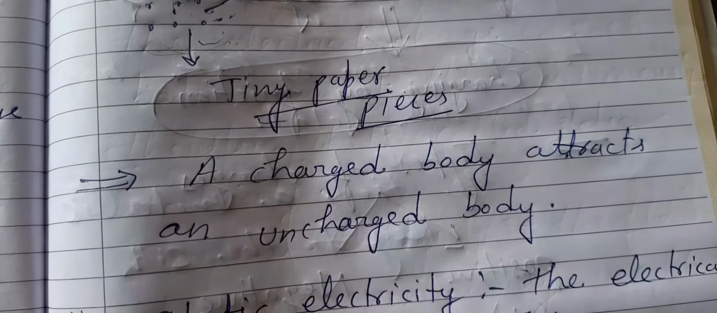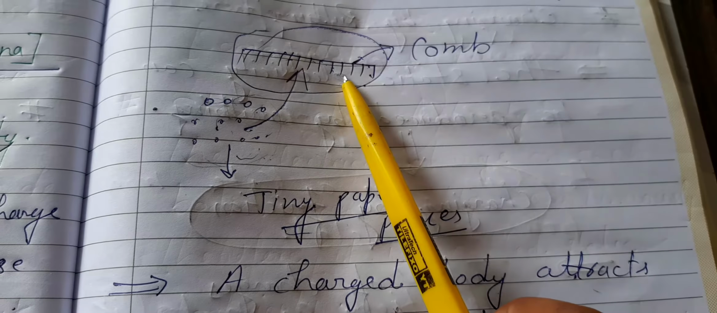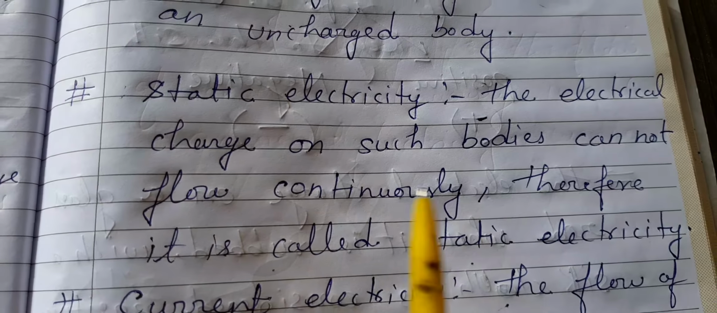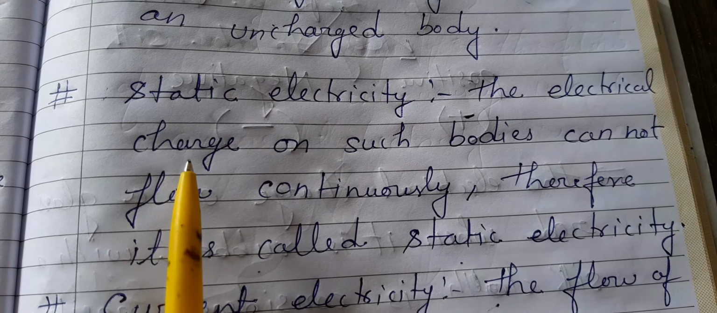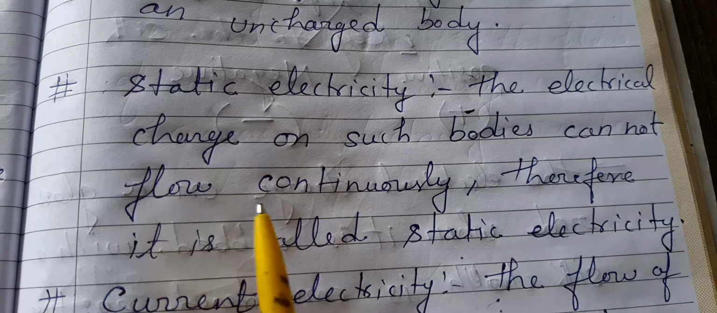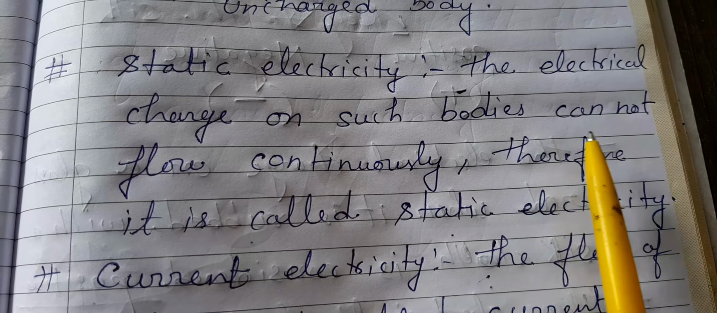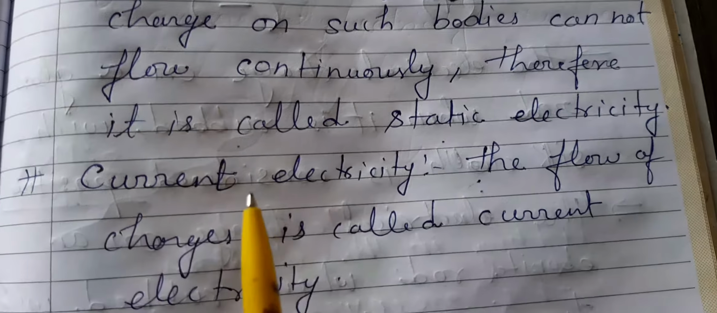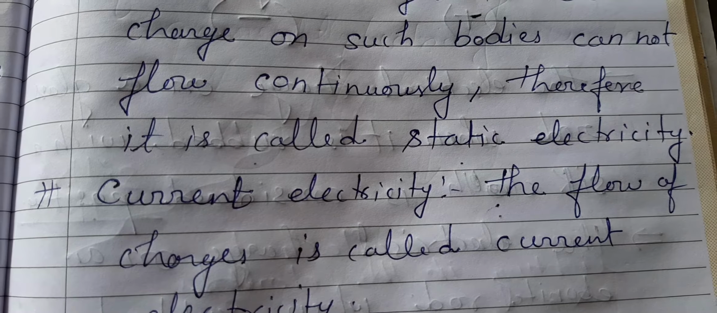So a charged body attracts an uncharged body. This is the charged body and this is the uncharged body. Next, what is static electricity? The electrical charges on such a body cannot flow continuously, therefore it is called static electricity, meaning the charge cannot flow continuously. And what is current electricity? The flow of charges is called current electricity. Okay, we will move on.